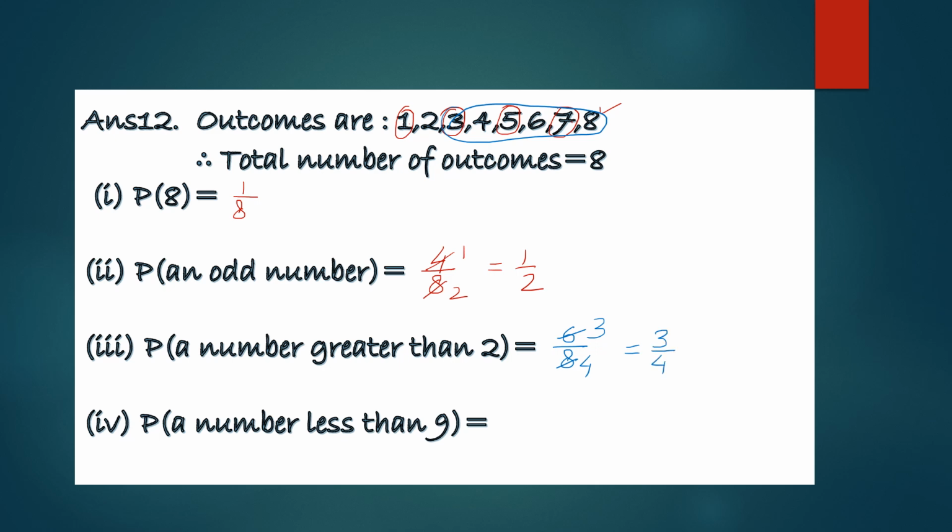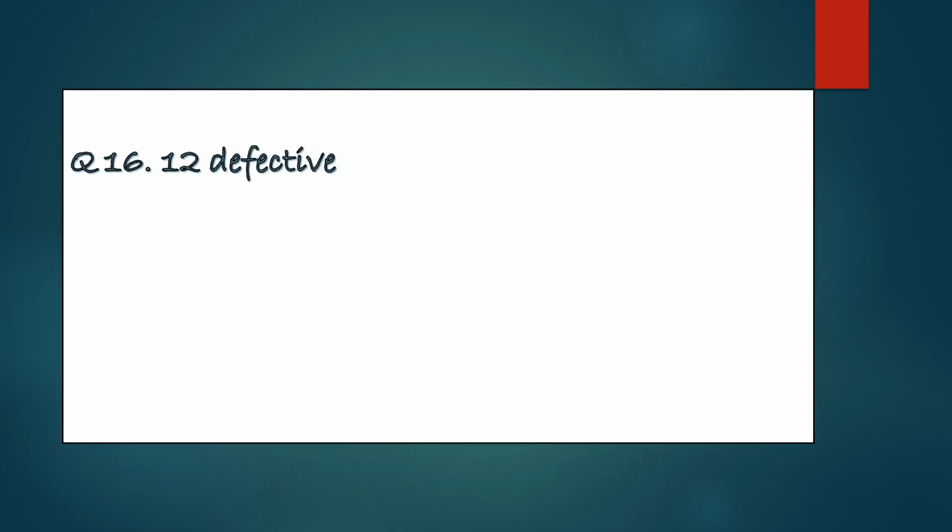Now the last part, a number less than 9. If you see the given numbers, all these numbers are less than 9. So the number of favorable outcomes is 8 and the total number of outcomes is 8. On simplifying, we get 1. So basically we can say this is a sure event. Let's do next question.